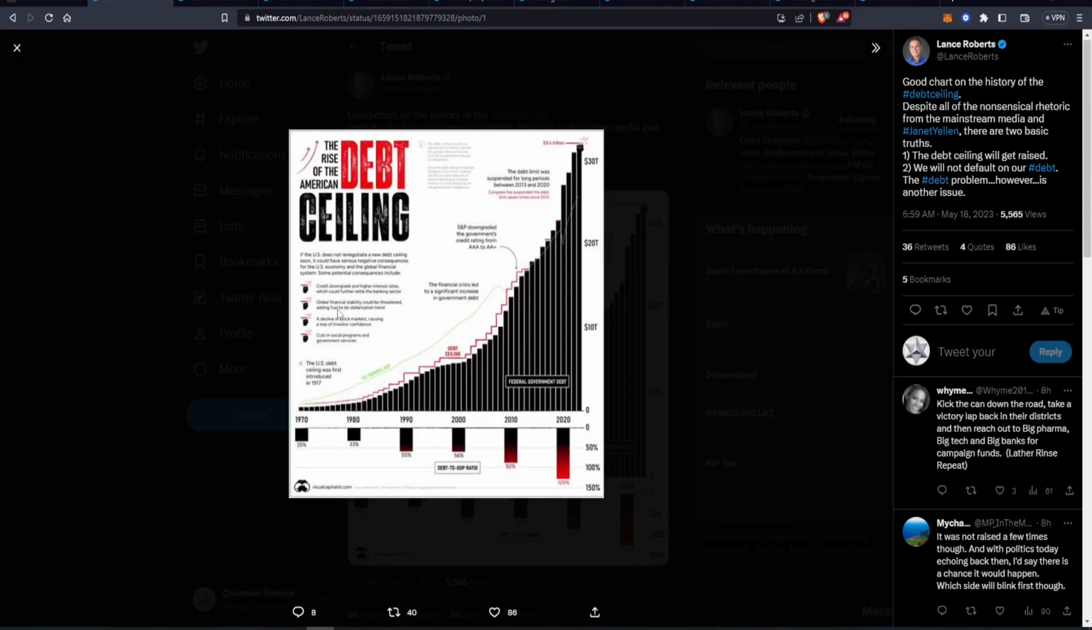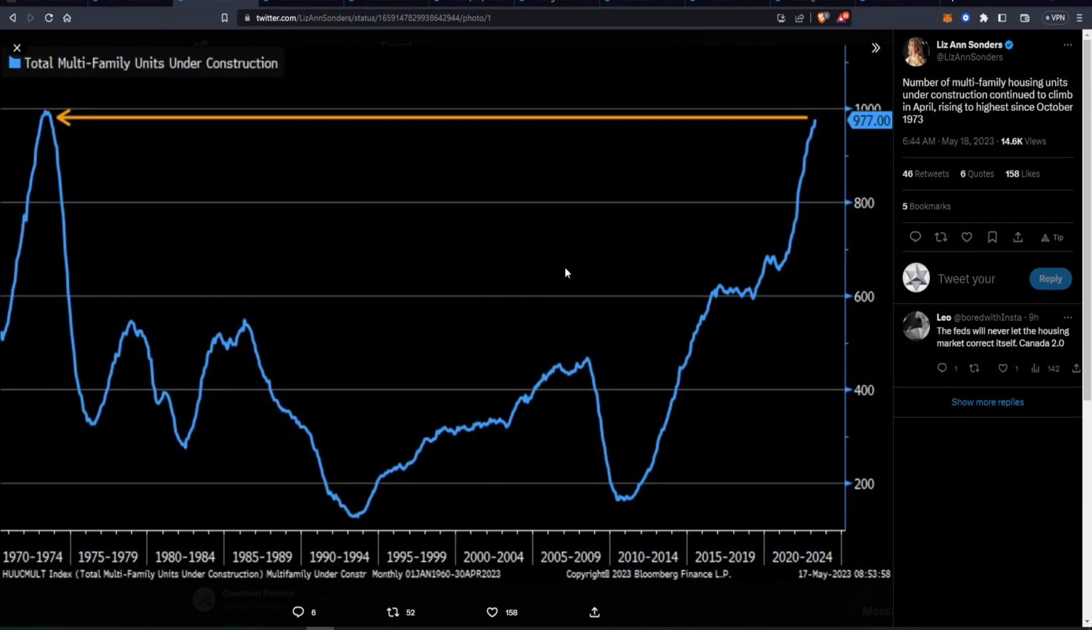Now we can look at some news here. This is a chart of the debt ceiling. As you can see, going back to the 1970s, just the parabolic rise here in the debt ceiling as the large increase here in the debt to GDP ratio. And this is the number of multifamily home units under construction continuing to climb here in April, rising to the highest since October of 1973.